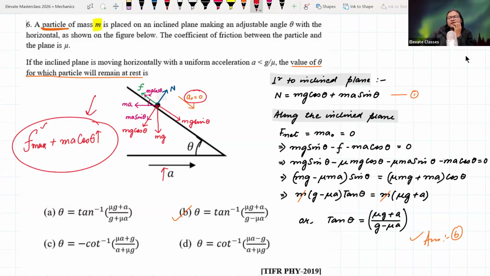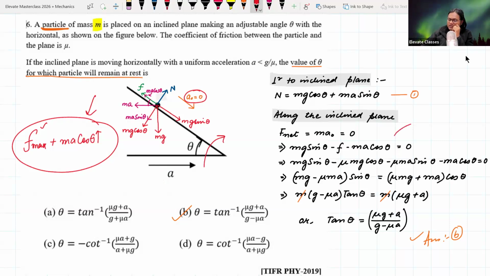Yes, this question is a little different. Here they are asking theta. So basically we are not increasing a, we are increasing theta here. So we are basically increasing theta. If the inclined plane is moving horizontally, what is the value of theta for which the particle will remain at rest? So I think in this case, automatically we will have to take the maximum value of friction, right?